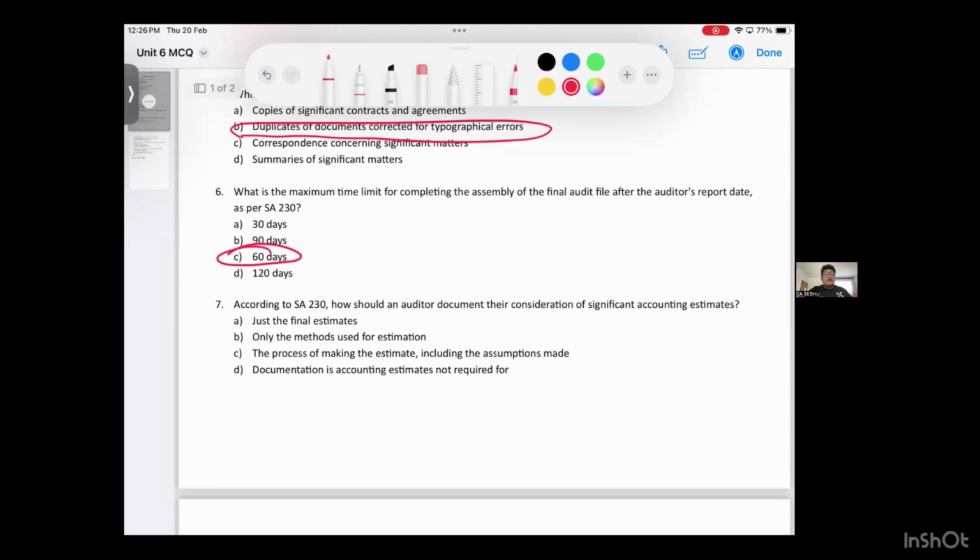SA 230, how should an auditor document their consideration of significant accounting estimates? How should the accounting estimate be documented? Just the final estimate? No. Only the method? No. The process of making the estimate, including the assumptions made. That is the answer.